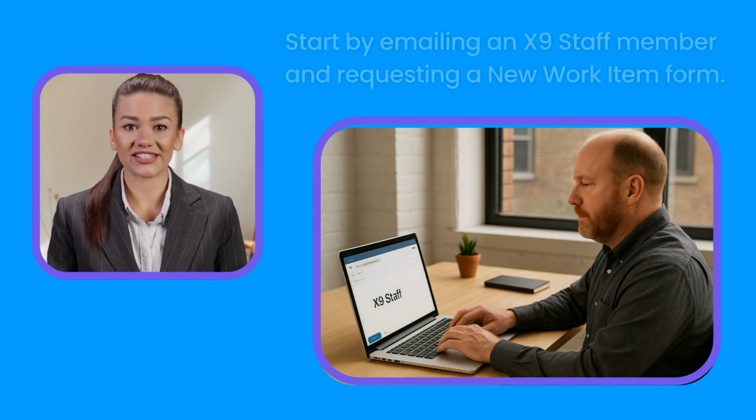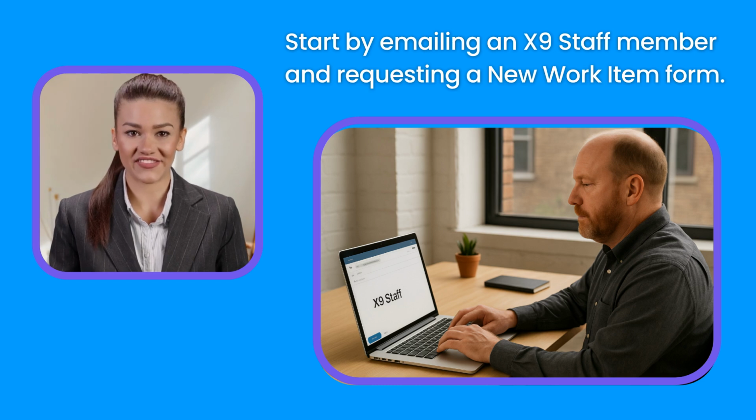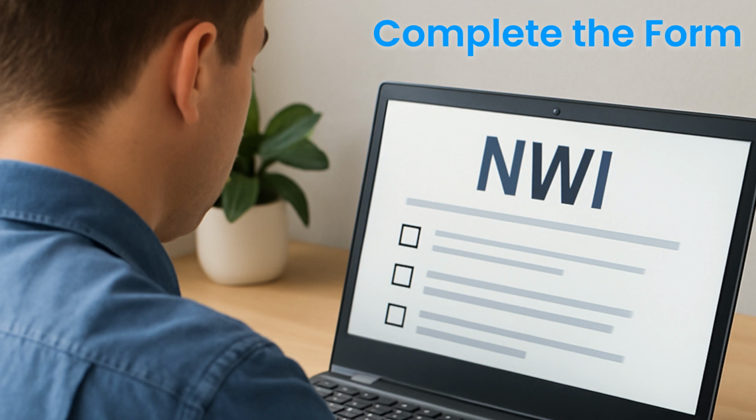To begin the process of developing a new X9 ANSI standard, simply request a New Work Item form from an X9 staff member. And remember that our team is always happy to assist and explain the process and help to answer questions in the form. Now that you have a copy of the New Work Item form and the X9 staff has answered any questions, it is time to capture your idea for a new standard. The form has questions with checkboxes or a place for short answers. The following summarize the major items on the form.